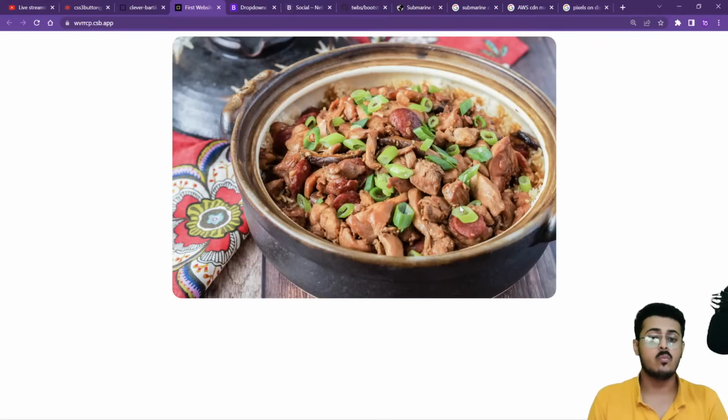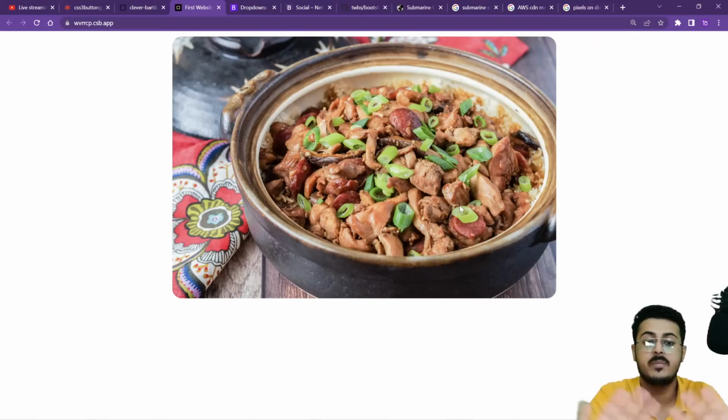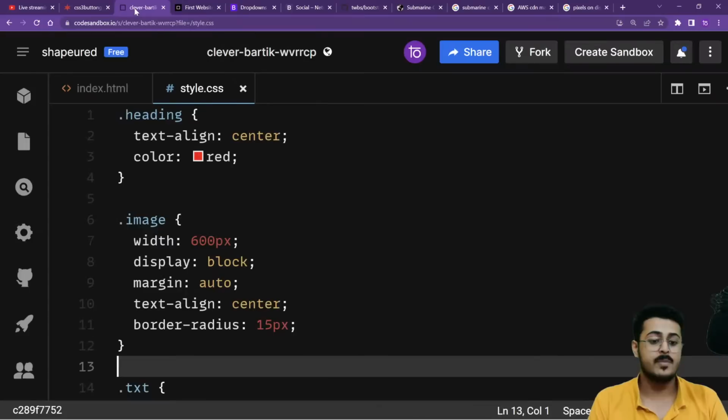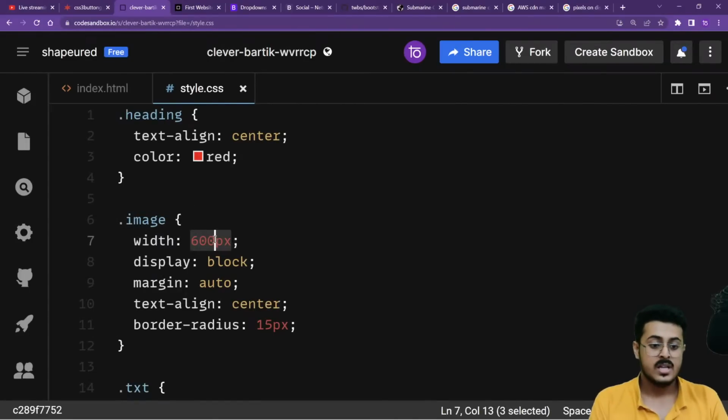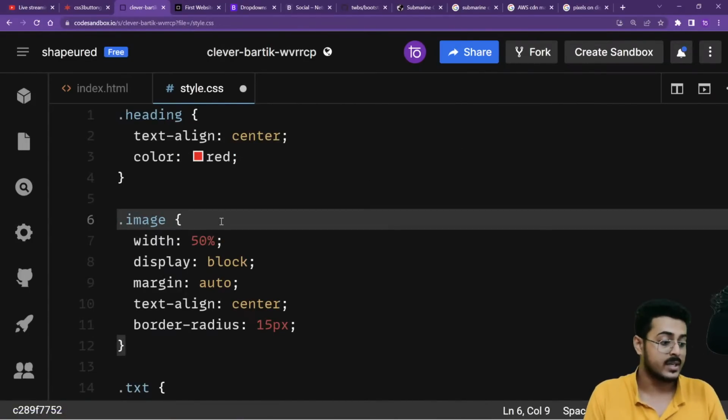Okay, so now what if I don't want that? I want the image to take up half the size of my screen. It shouldn't be greater than 50% of my screen. The image should never be larger than 50% of my screen itself. So for that, I'll write the same thing, but the width would be 50%. Now this is 50% of what? 50% of the width of our screen, guys.